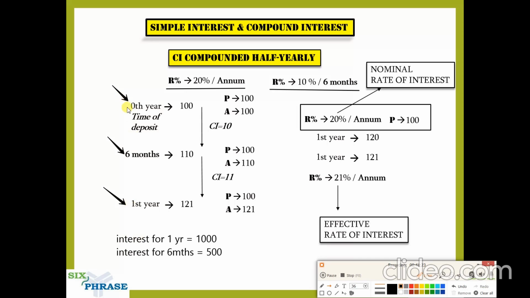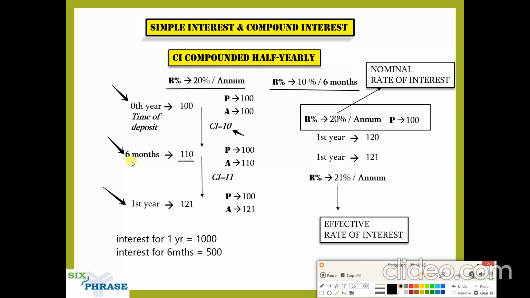So at the 0th year, you apply 10% on 100. In essence, for the first 6 months, you are applying 10%. When you apply 10%, you get 10 rupees, so at the end of 6 months, you will have 110 rupees.